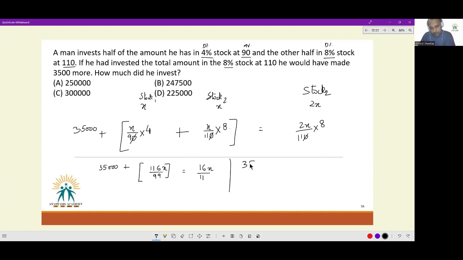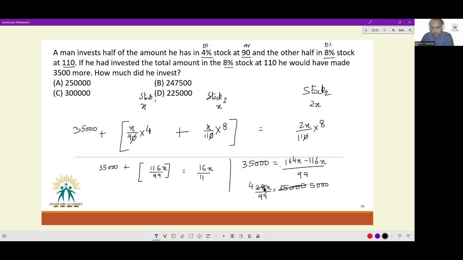So we'll get 35,000 is equal to 144x minus 116x by 99. Because this is 99, I also try to turn this fraction with a denominator of 99. So I need to multiply the numerator also with 9. 11 into 9 gets me 99. 16 into 9 gets me 144. So I get 144 minus 116, or 28x by 99 is equal to 35,000.